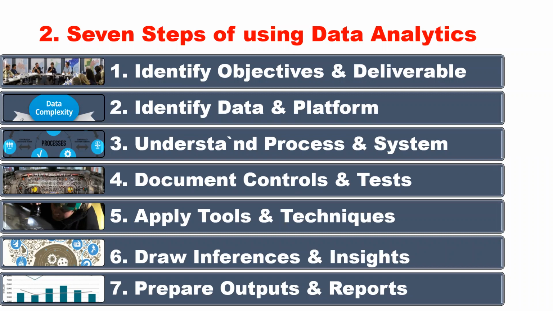First, in any assignment, we should be clear about what we want to accomplish, which means we establish the objectives and the deliverables. What do you want to deliver through that assignment? Next, we look at what the data is, and what platform the data is available in, so that we can access that particular data. We understand the process and the system. Third, we document the controls and tests we want to perform, and then we apply the specific tools and techniques. And we should be able to draw inference and insights, and based on that, we'll prepare the outputs and reports. I'll walk you through these steps one by one when I start giving the practical demo of the software.